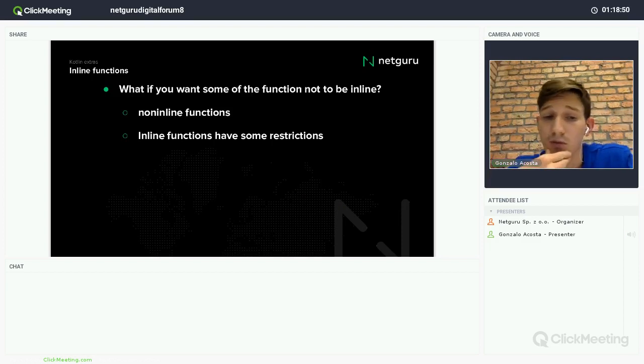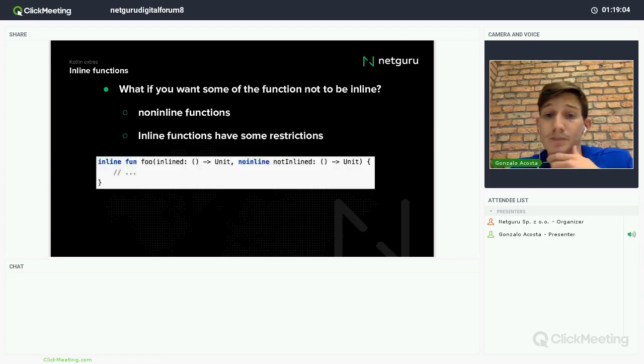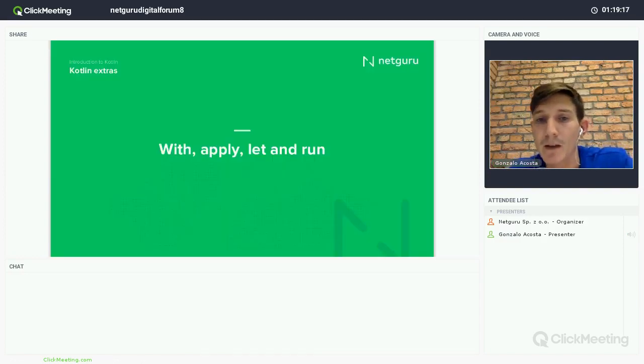Why do I want to do this? Because inline functions have some restrictions. For example, they cannot store state. So if I want to store state, I need a non-inline function. In this case, I define foo, which will receive another function, and I want to mark it as noinline. And that's it, not very complicated.